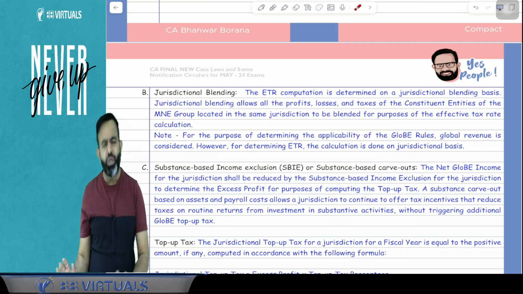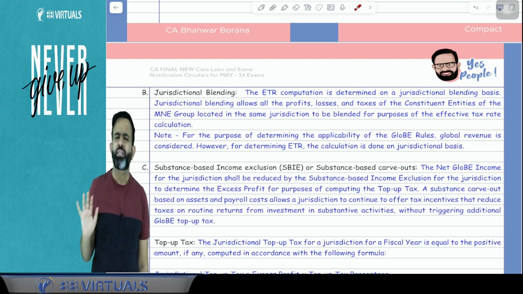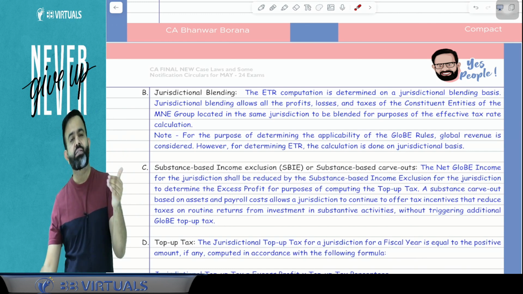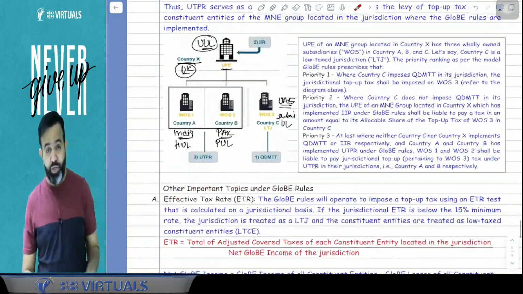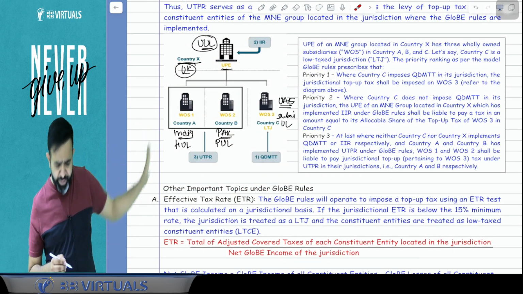Jurisdictional blending you will do, and after that you will check whether the effective tax rate is below 15% or 15% or more. If it is 15% or more, there is no issue. But if it is below 15%, then that country will charge the top-up tax. You got my point or not? Yes. Now try to understand this point. All people pay attention. Now only last 5 minutes.